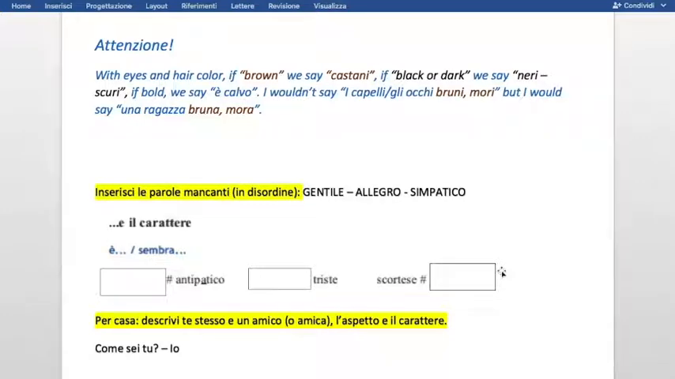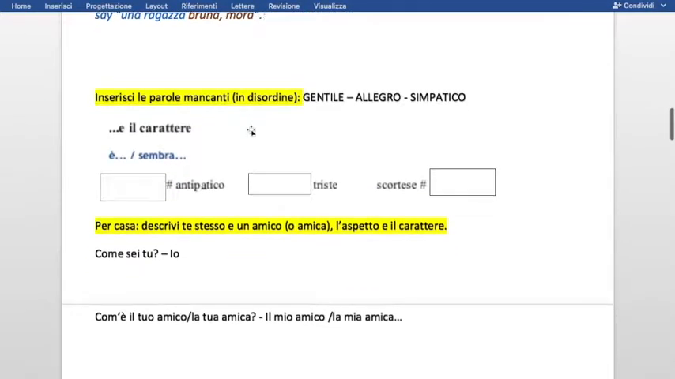Quindi, what do you notice? With eyes and hair color, if brown we say castani, if black or dark we say neri o scuri. Well, otherwise, if somebody is bald we say è calvo. I wouldn't say i capelli, gli occhi bruni, more, but I would say una ragazza bruna, mora, okay? So this is just the use of the language that you will learn to know.